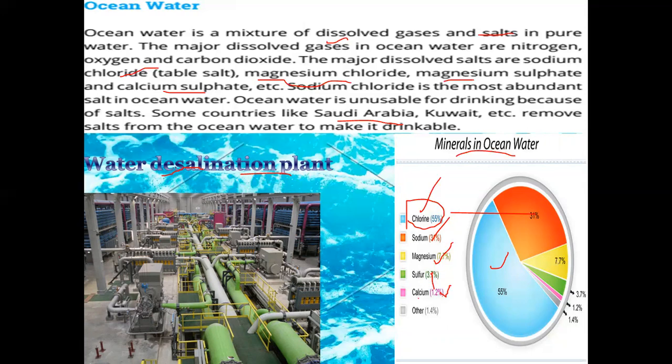That clean water is used later on, after filtration, for drinking purposes and lots of purposes at home and for industries as well. Desalination means, de means without, saline means salt. So they make the water desalined, means they separate out the salts from the sea and ocean water.